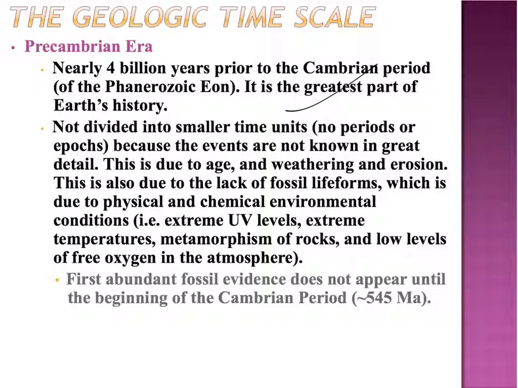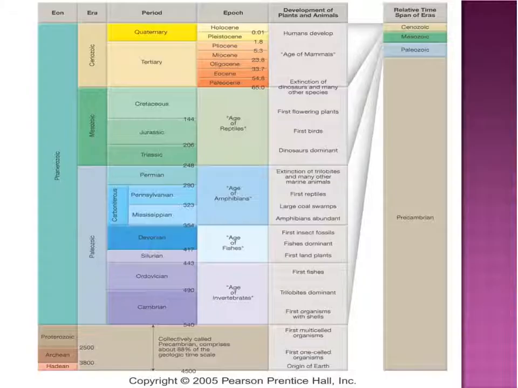Most of the rocks are either weathered and eroded away, they don't exist anymore, they're just so old, they lack fossils, mostly because the chemical and the physical conditions of Earth at that time couldn't support life. Maybe extreme UV levels, extreme temperatures, the oxygen in the atmosphere just wasn't good enough. So really the first abundant fossils started to appear after the Precambrian is done, once we got into the Cambrian period of the Paleozoic.